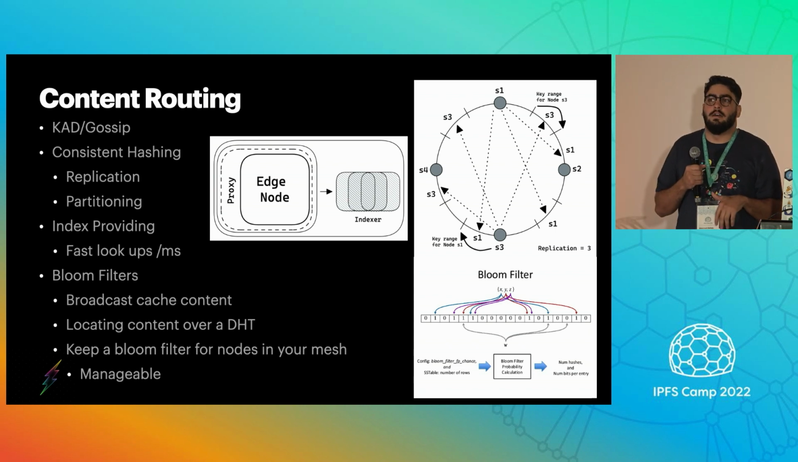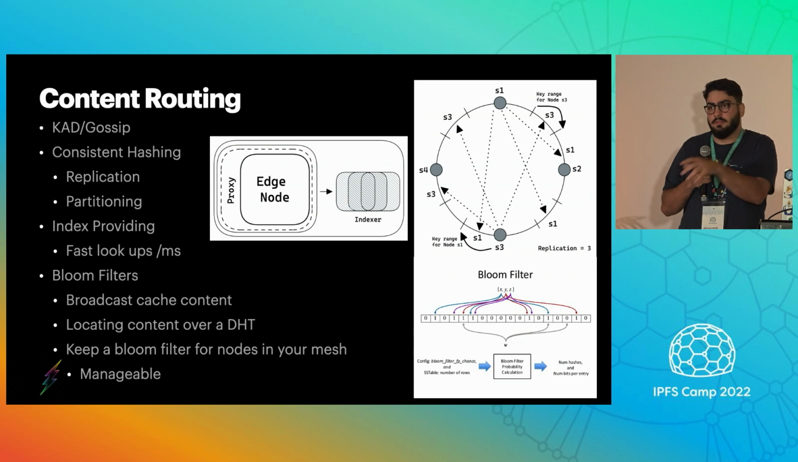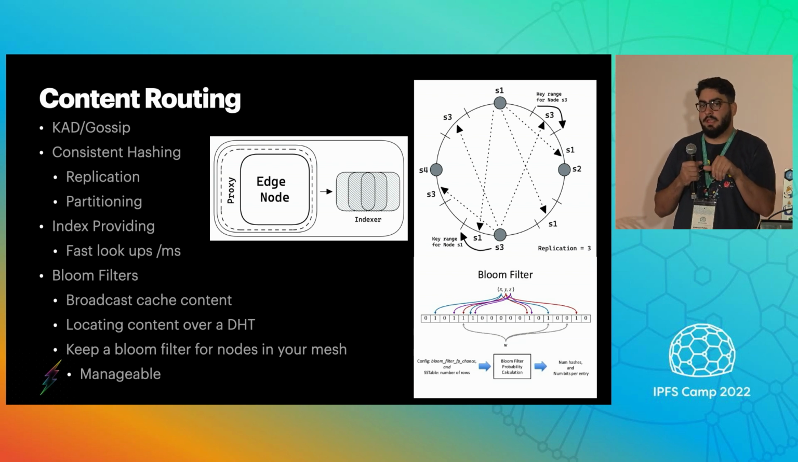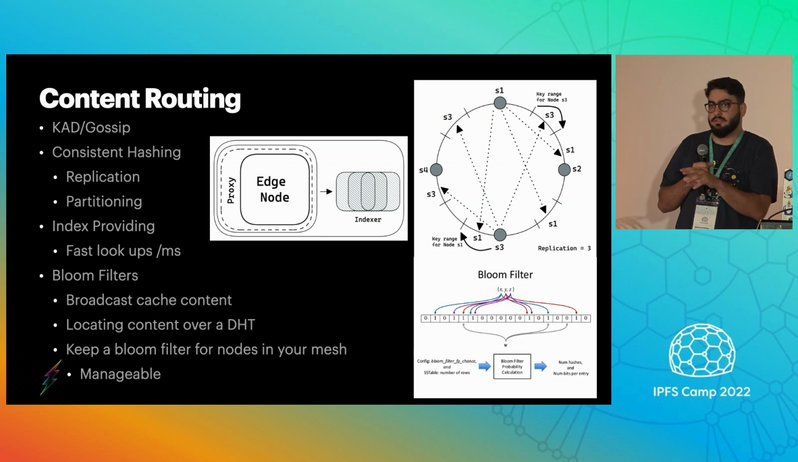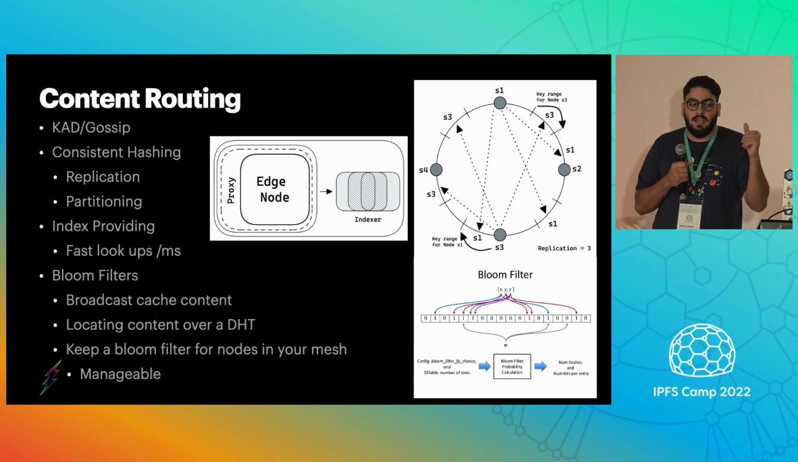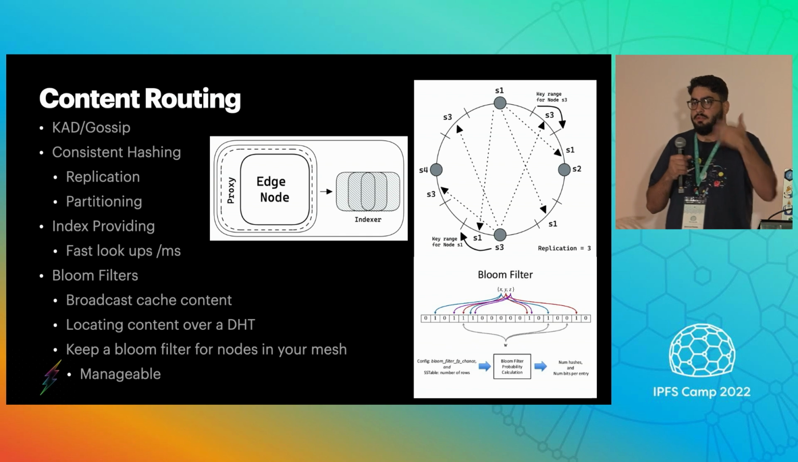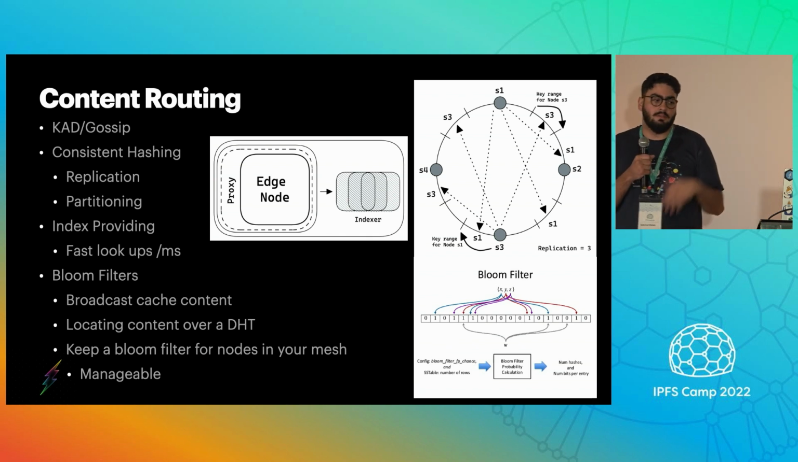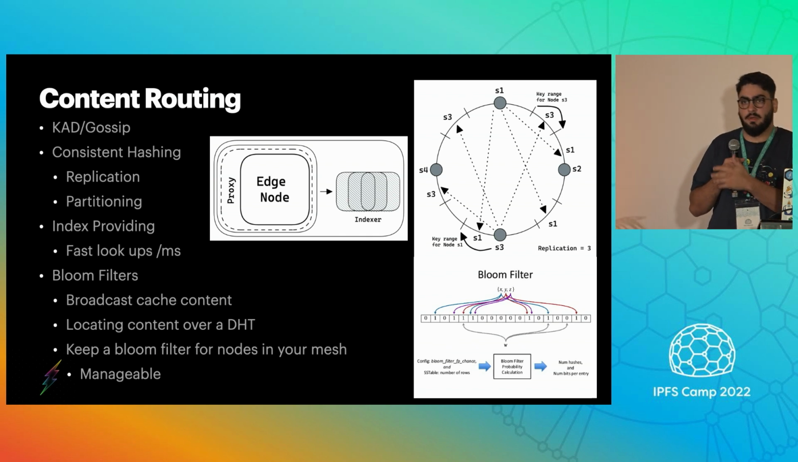Also, they can keep a Bloom filter for the nodes in their mesh. That's manageable because if your mesh peer n is equal to 8 or 12, it's fine to reconstruct it again. So it's manageable and you don't have to keep a large Bloom filter.